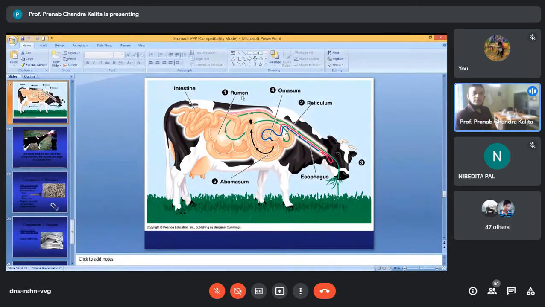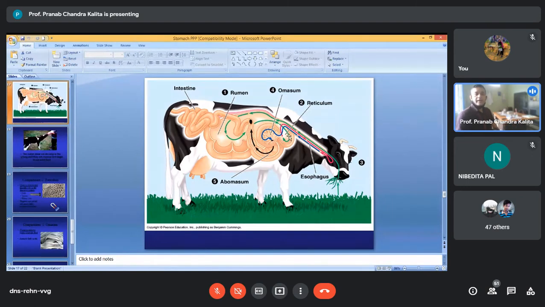Mostly you see the rumen is located on the left side of the abdominal cavity, and the reticulum is located cranially. Rumen you will find mostly on the left side of the abdomen. Ventrally it may come a little bit to the right side, but 90% of the rumen is located on the left side of the abdomen.